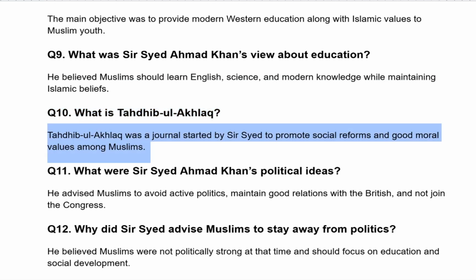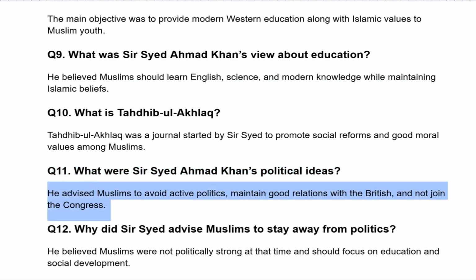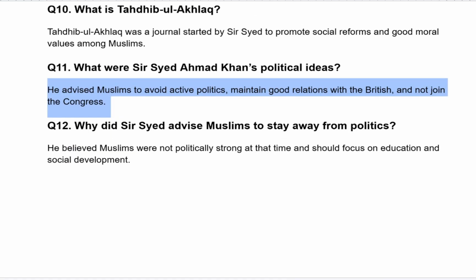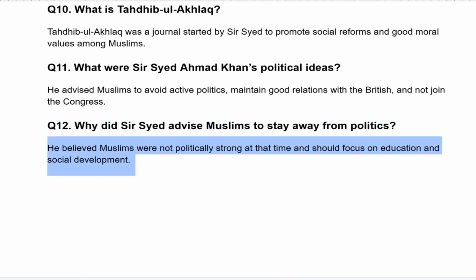Tahdib al-Akhlaq was a journal started by Sir Syed to promote social reforms and good moral values among Muslims. What were Sir Syed Ahmad Khan's political ideas? He advised Muslims to avoid active politics, maintain good relations with the British, and not join the Congress. Why did Sir Syed advise Muslims to stay away from politics? He believed Muslims were not politically strong at that time and should focus on education and social development.